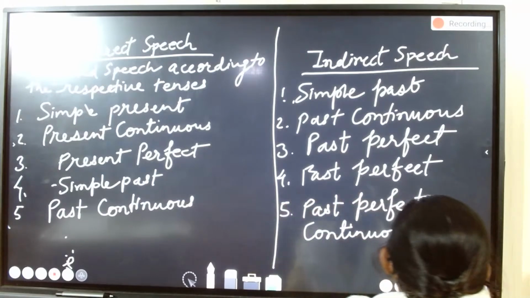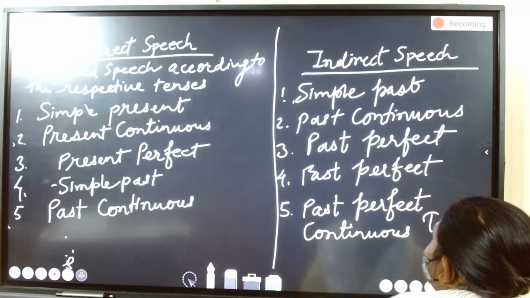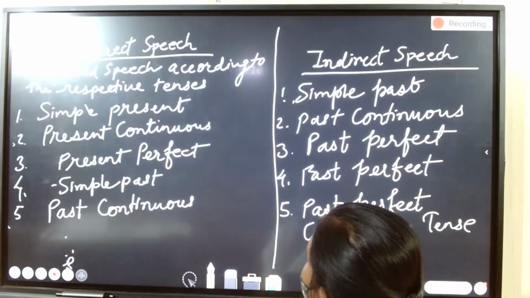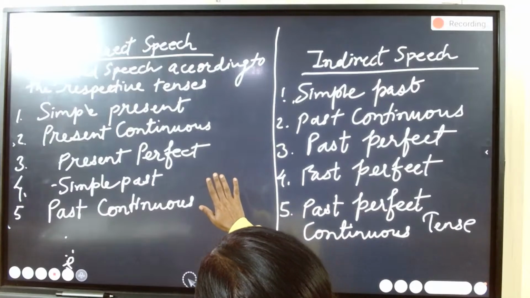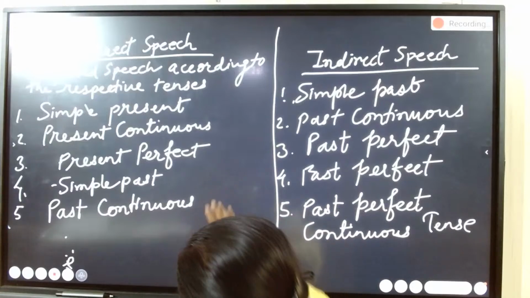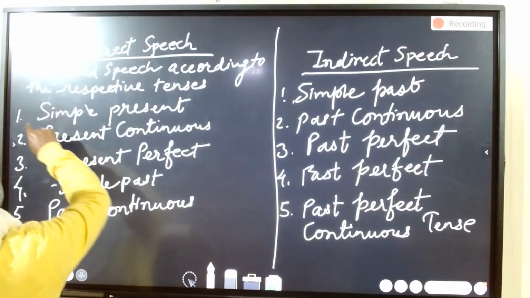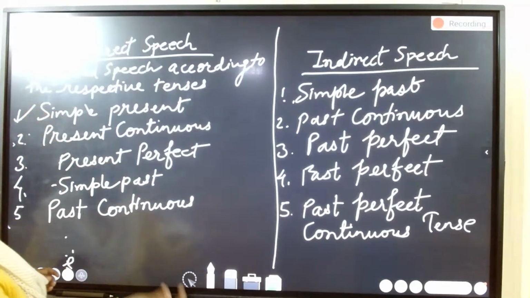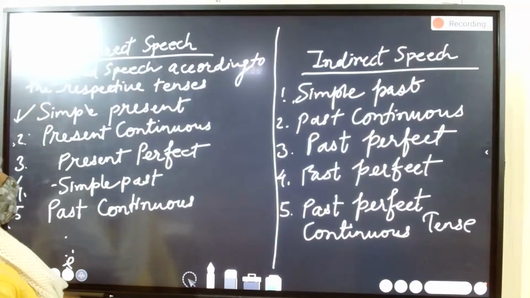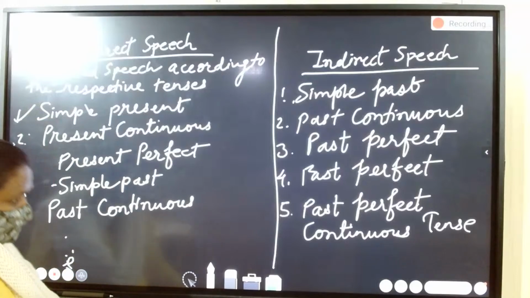Past perfect continuous tense. What does it mean, children? Suppose the sentence is given in direct speech and your reported speech will be in that tense. That means simple present. If you are changing into indirect speech, it will change into simple past here.